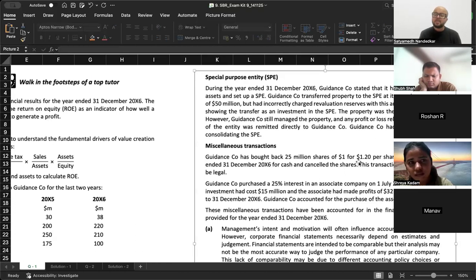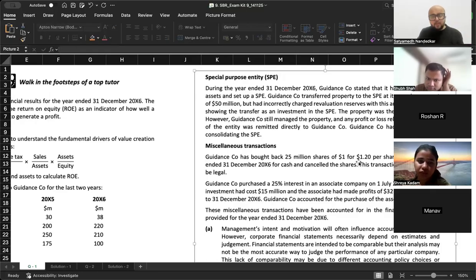ठीक है. अब what is this question trying to talk about? This question is telling you कि, or rather what they are saying is कि एक separate entity बना लिया जिसमें you transferred all the property. The property is still managed by Guidance Company. ठीक है. But जैसे ITC company demerged ITC hotels into a separate entity. What they might have thought of is कि we have multiple businesses, एक rental वाला business भी है, so let's set it up as a separate entity. We might continue to occupy some of the properties, but we want that to become like a separate entity altogether. तो एक separate company incorporate किया, सारा का सारा property उसको transfer कर दिया.